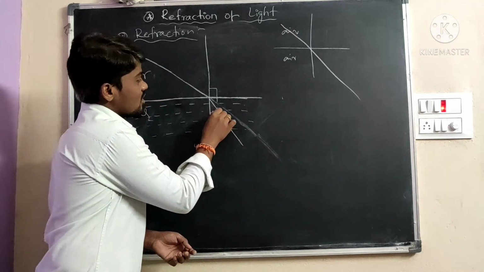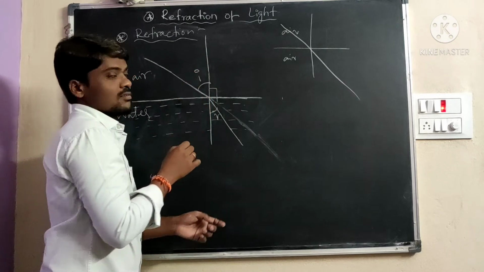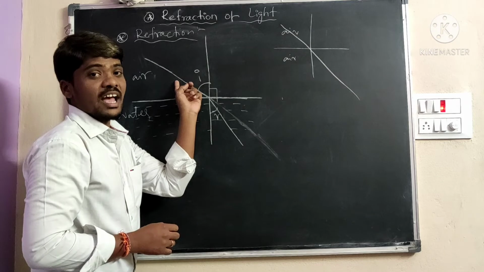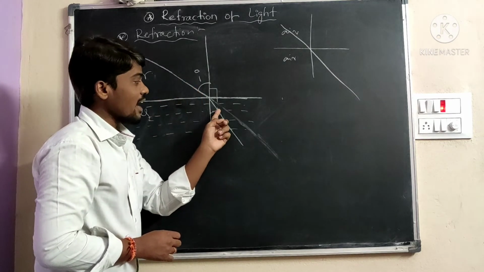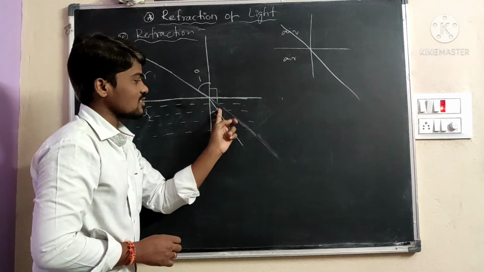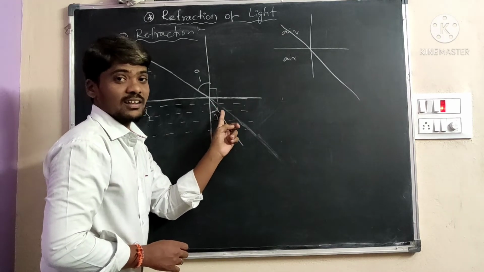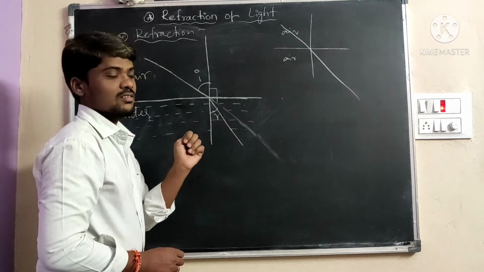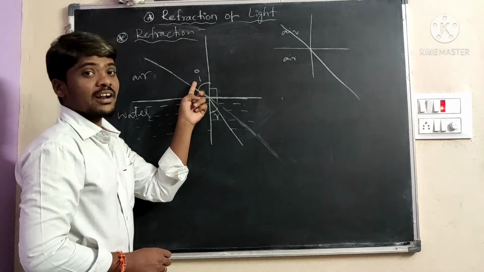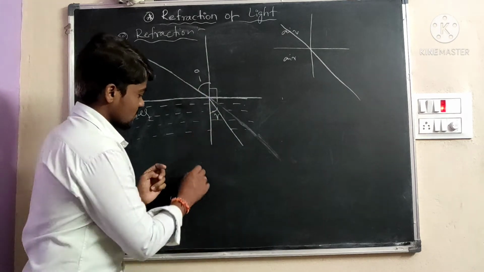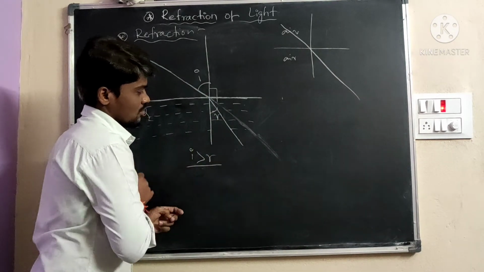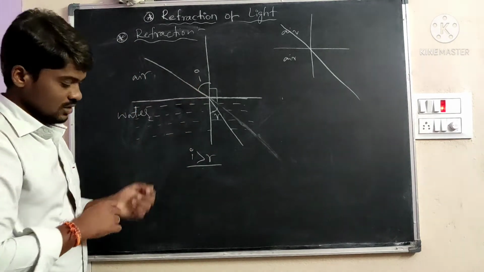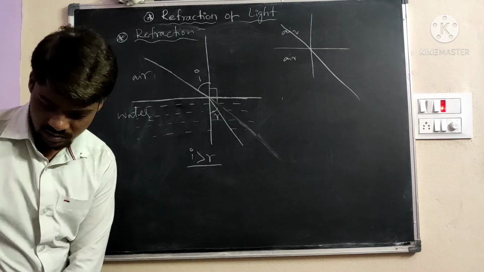This is the bending procedure. This is the angle of incident. What is meant by angle of incident? The angle between the normal and the incident ray is called the angle of incident. This is the angle of refraction. What is meant by angle of refraction? The angle between the refracted ray and the normal line is called the angle of refraction. Here the angle of incident is greater compared to the angle of refraction. Okay, here also it is similar. For example, I will see one example.